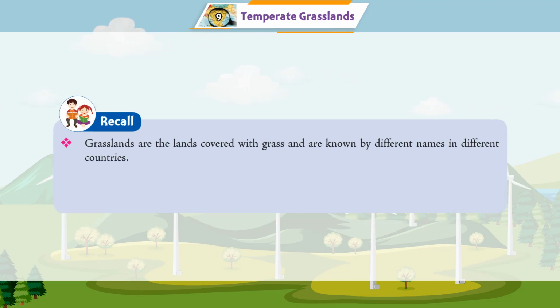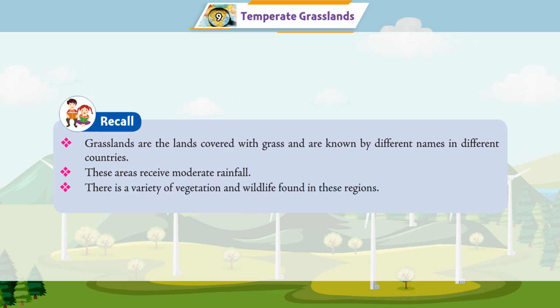Recall: grasslands are the lands covered with grass and are known by different names in different countries. These areas receive moderate rainfall. There is a variety of vegetation and wildlife found in these regions. These are very fertile